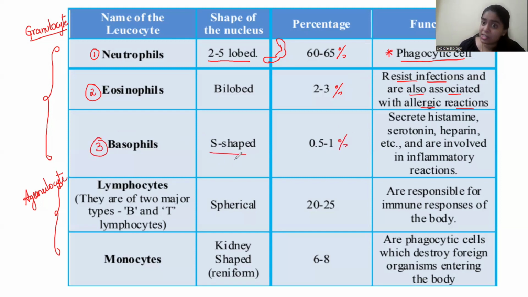And the third one is basophil, which is very, very less. The nucleus is S-shaped, and it secretes histamine, serotonin, heparin, and all are involved in what? Inflammatory reaction. So mostly granulocytes are part of inflammatory reactions, right? Indirectly, we can see that.